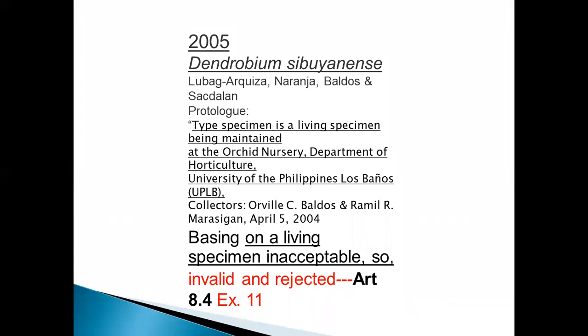2005, Dendrobium sibunensis. The type specimen is a living specimen being maintained at the Orchid Nursery, Department of Horticulture, University of the Philippines, Los Baños. Collector Orville. Basing a name on a living specimen is unacceptable, so it is invalid and rejected. Article 8.4.